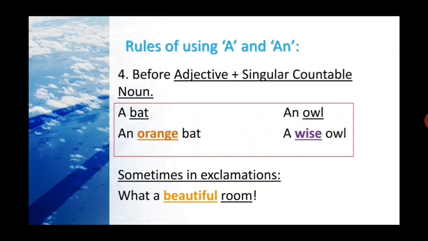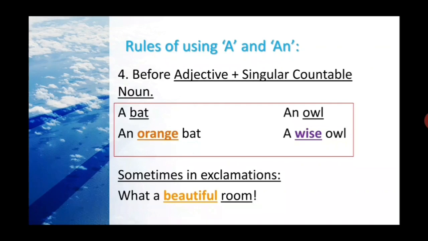But if you say an orange bat, it means the bat is orange in color. So orange, the color's name, it's the adjective describing word. So the a or an will be used according to the adjective, whether it sounds like vowel or consonant, like this way. Like an orange bat, a wise owl.